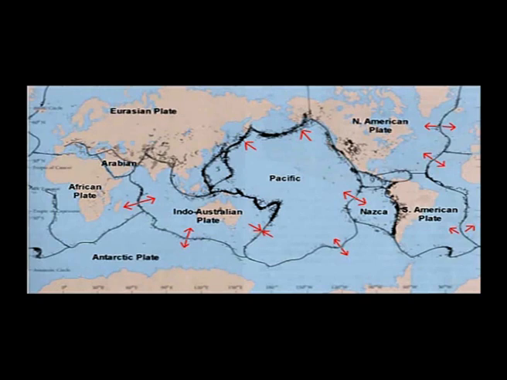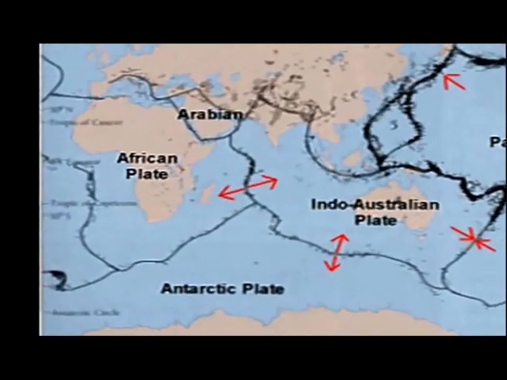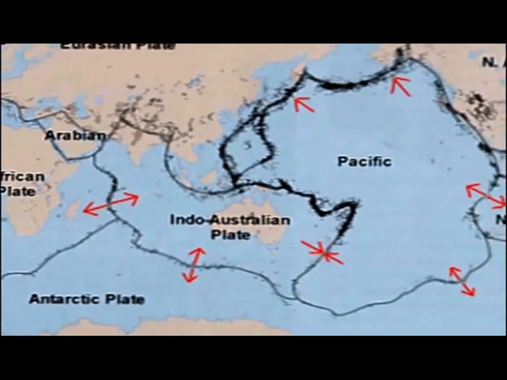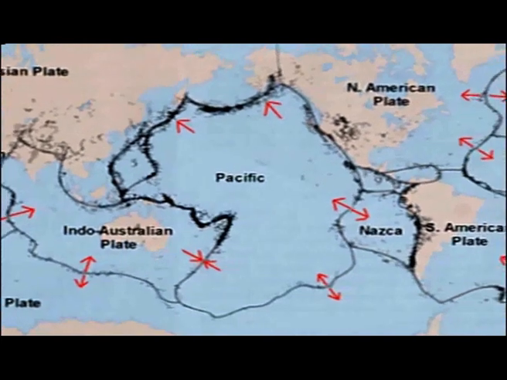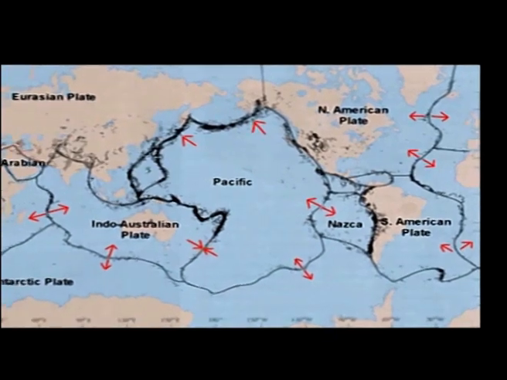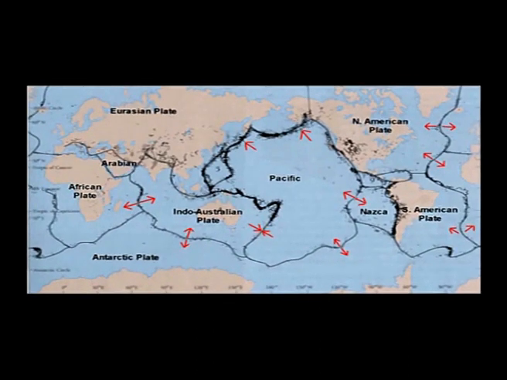Now, if you carefully observe figure number 1, you will get the details of the 6 major plates, like our own Indian plate, which constitutes peninsular India and the Indian Ocean, Australia, then the African plate, entire Africa and adjoining ocean portions, and the American plate, which includes both North America and South America, and also the Eurasian plate, entire Europe and Asia put together. So apart from this, you have the Pacific plate and also some other minor plates, which are around 20. Now let me come to further aspects of plate tectonics.